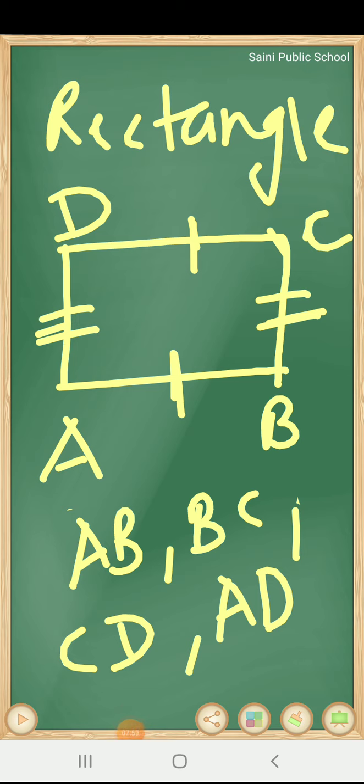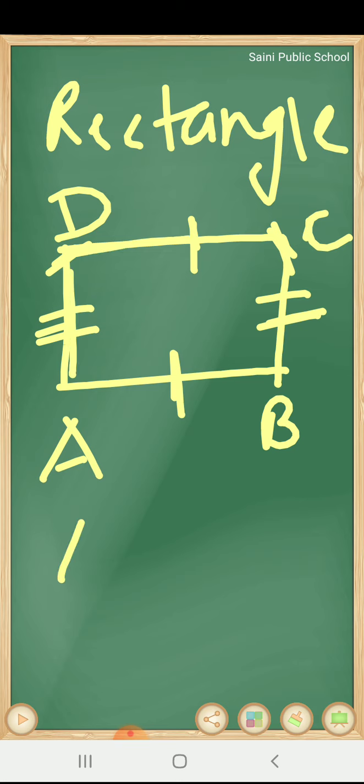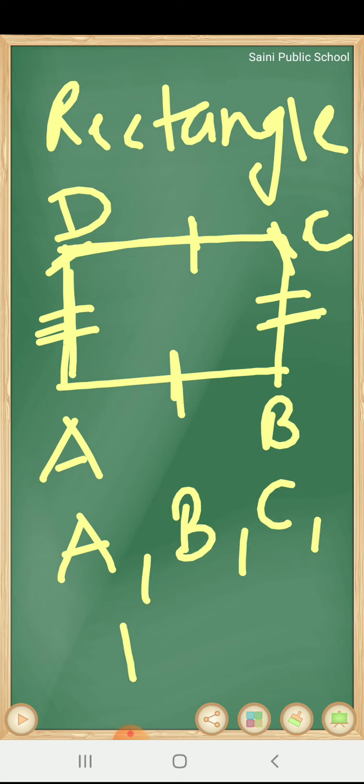Now name the four vertices of a rectangle. Vertices mean these meeting points. A vertex is the point where two line segments meet each other. So the vertices are A, then B, then C, then D. These are the four vertices of a rectangle. Okay, so this was all about different geometrical shapes.